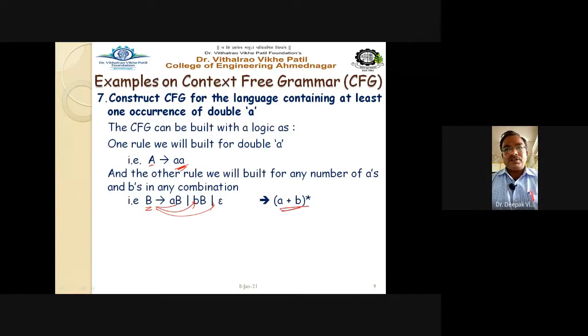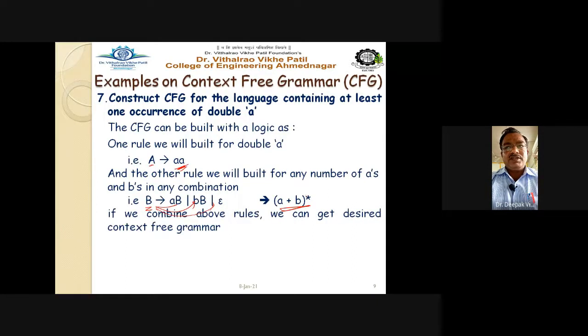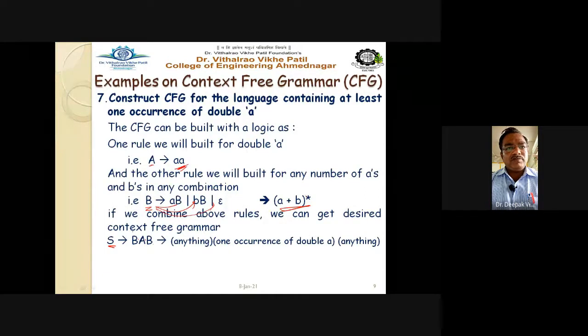This is for this one, (A plus B) raised to star. So the final grammar, if we combine the above rules, we will get the desired context free grammar. Here S gives B A B, non-terminal, non-terminal, and non-terminal. So the first B gives anything. Anything means any number of A and any number of B. That's why this B is put here.